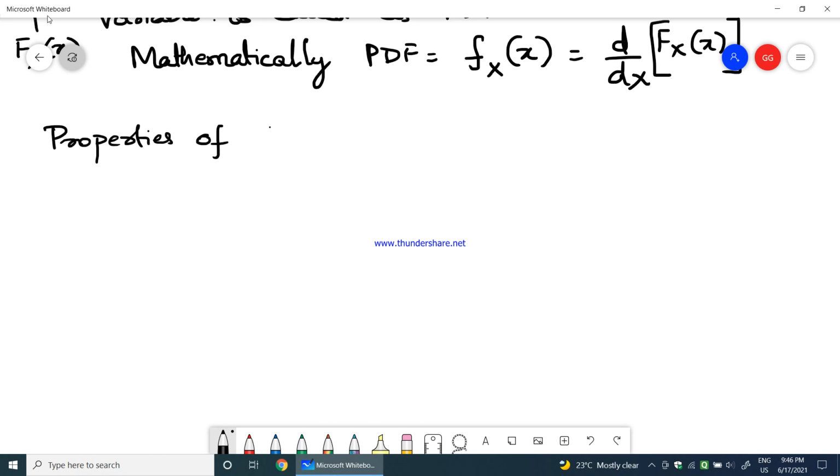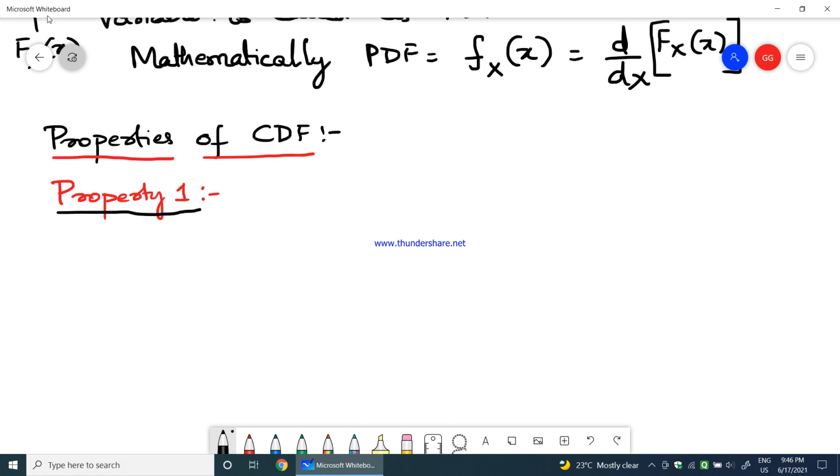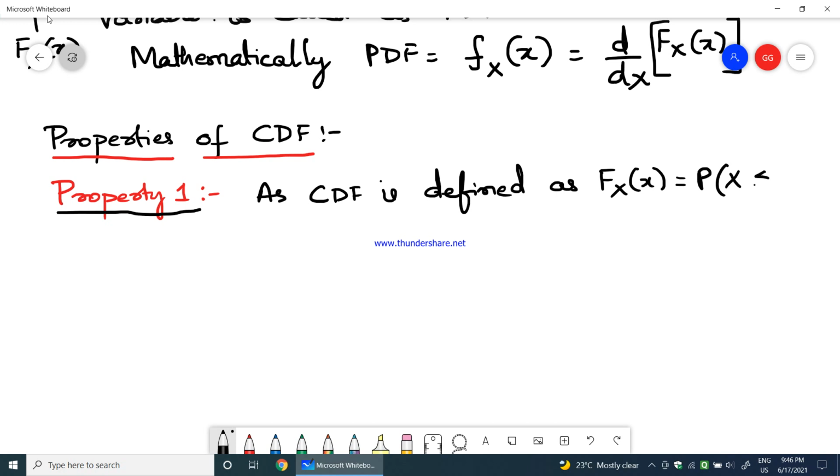Let us look into the properties of the cumulative distribution function. The first property. So what does property 1 say? As the cumulative distribution function is defined as F_X(x) equals the probability of X being less than or equal to x.